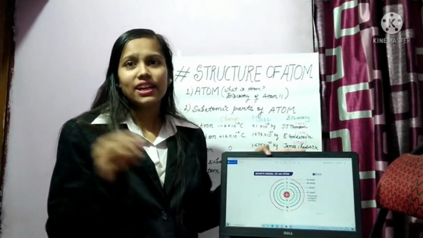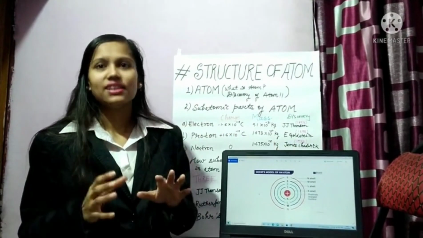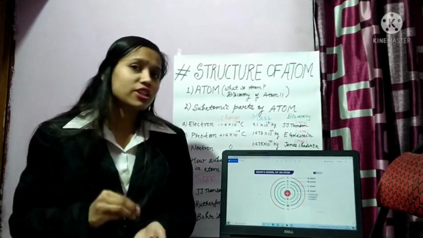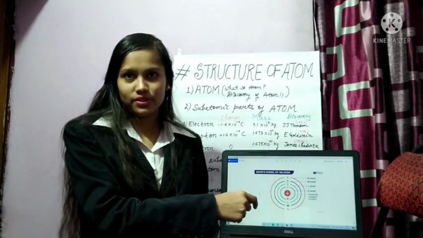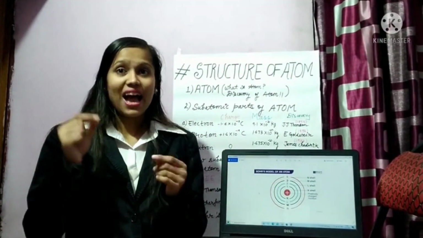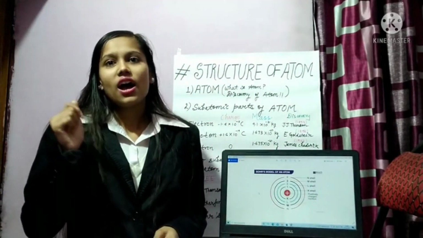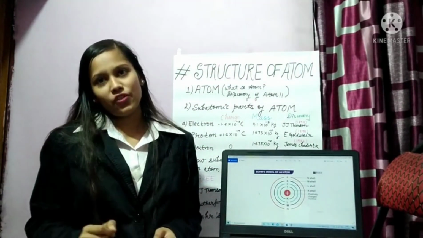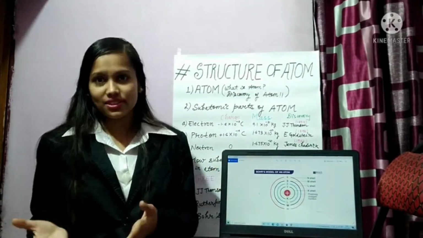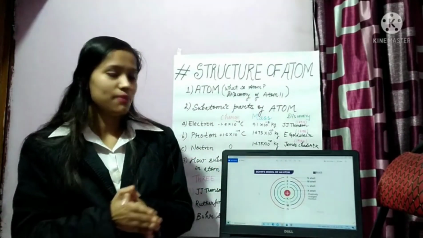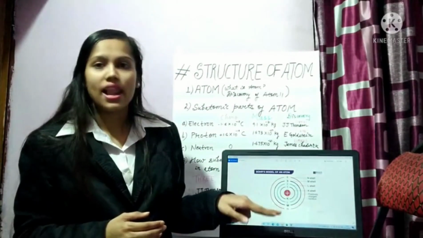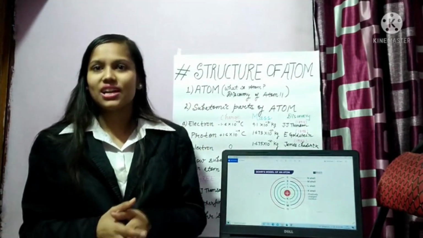He said that electrons do revolve around the nucleus, but their energy is fixed because they are restricted to these fixed orbits. Each of these orbits is at a fixed distance from the nucleus, and it is associated with a fixed amount of energy called discrete energy. These levels are represented by letters K, L, M, N, or 1, 2, 3, 4, starting from the center.